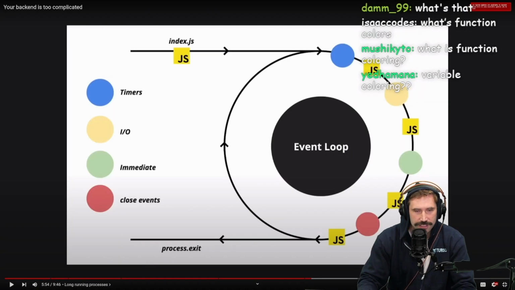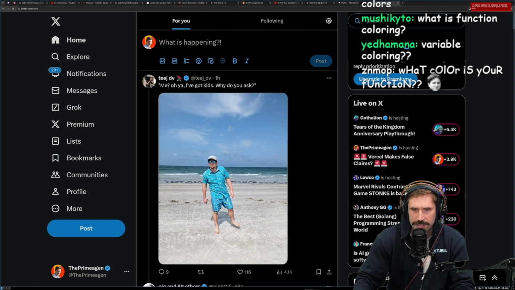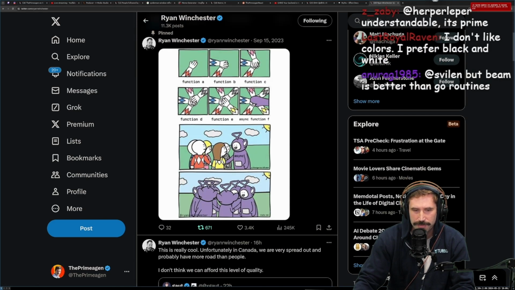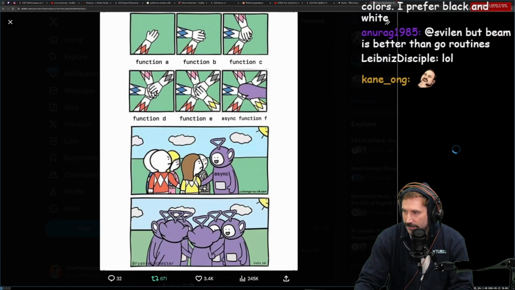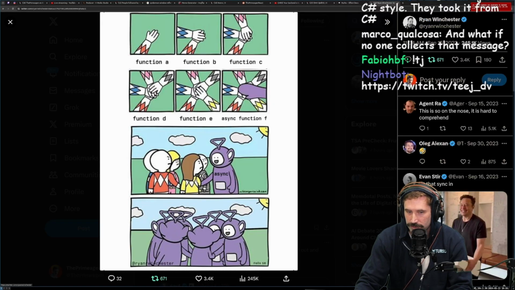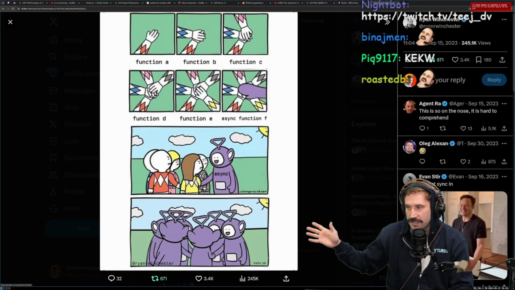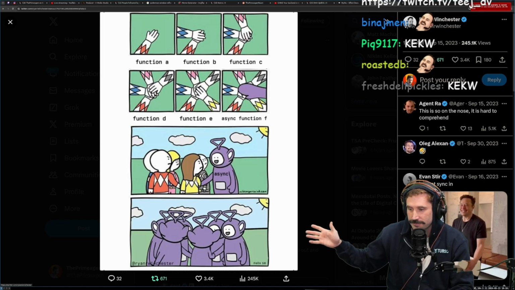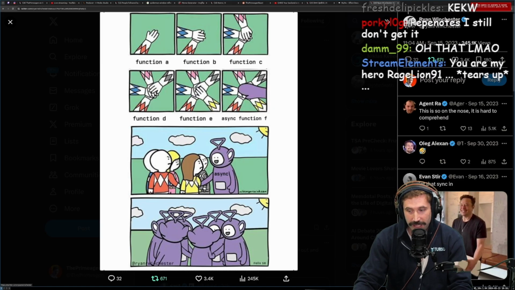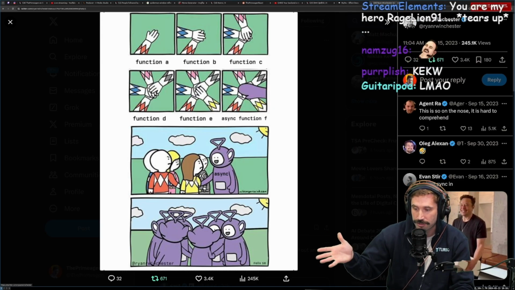Everyone says, what is function coloring? Dang it, Ryan Winchester, why didn't you just show up as one of my autocompletes? Ryan Winchester, there you go. This is function coloring. Thank you for having this pinned. I need you to have this pinned at all times so I can refer to it at any point. This is like the most important image of this century. There you go. That's function coloring. When one of them's async, they're all async. It makes you have to call functions all a certain way to use it.